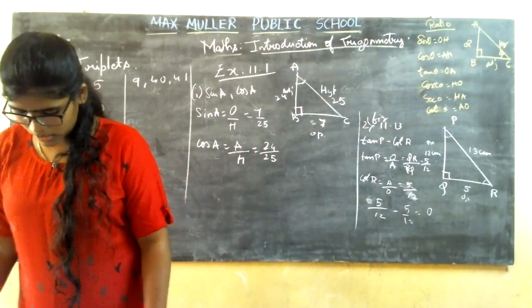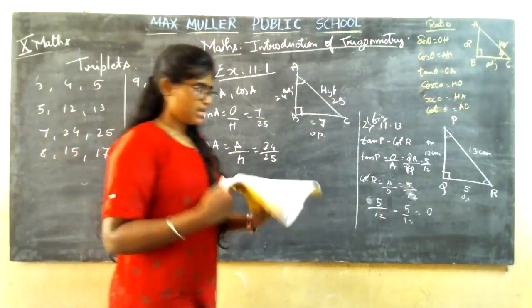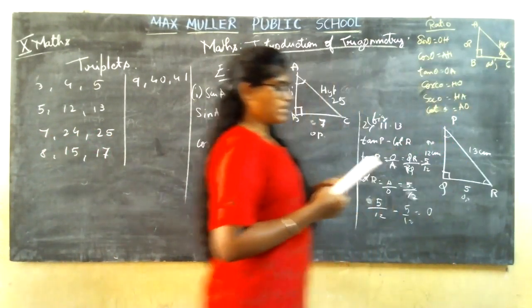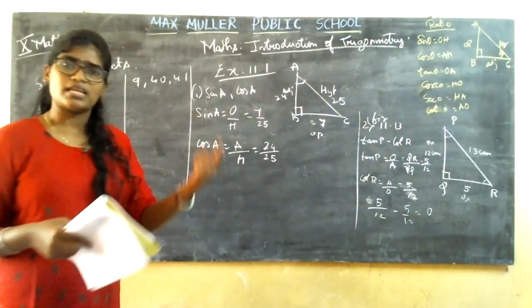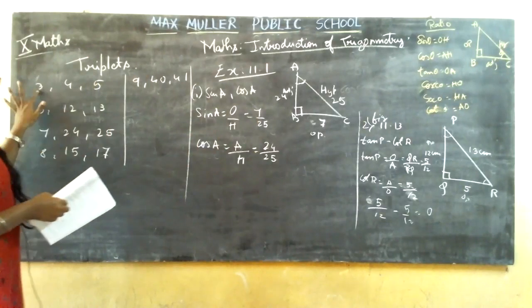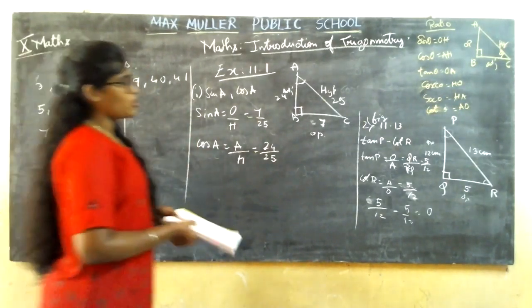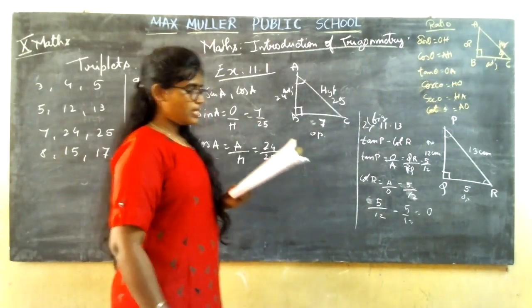Then coming to the third sum, if sin A is 3 by 4, calculate cos A and tan A. They have given 3 by 4. So what will be the next side? 3 by 4, 3 is here, 4 is here. The next one is 5. Or you can apply the Pythagoras theorem and also do the sum.